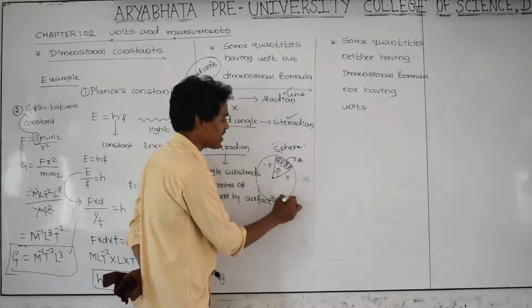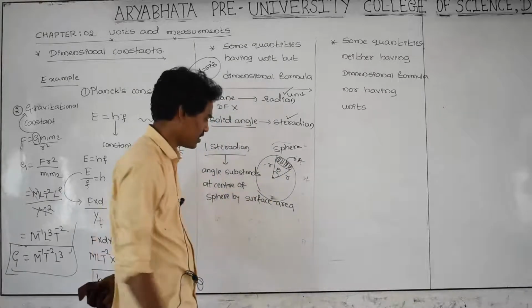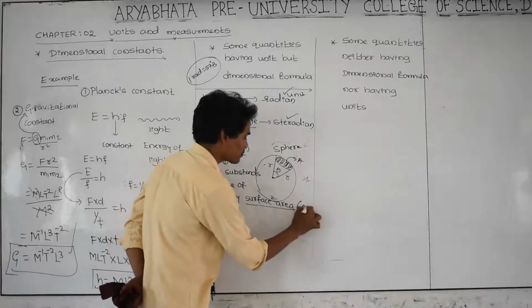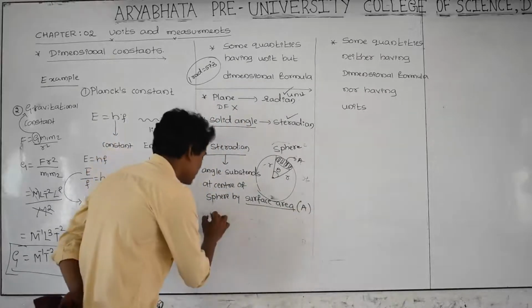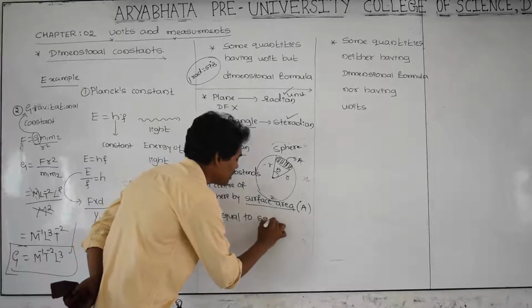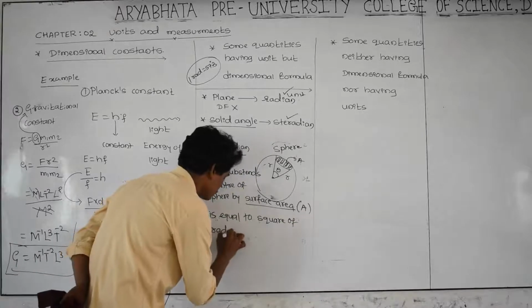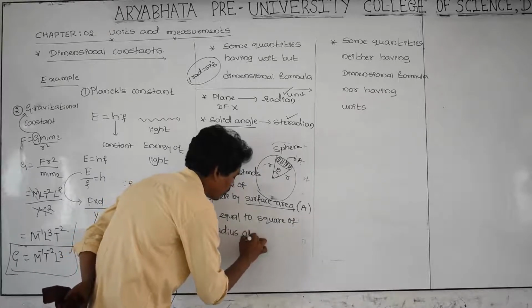Where is the surface area? This is the surface area indicated as A. By a surface area equal to the square of the radius of the sphere.